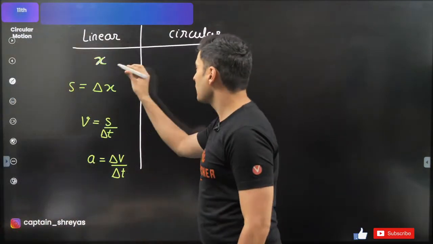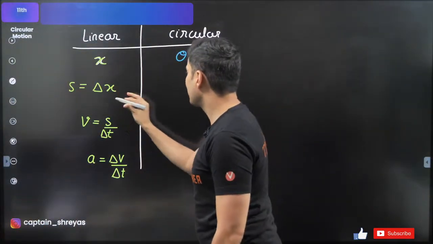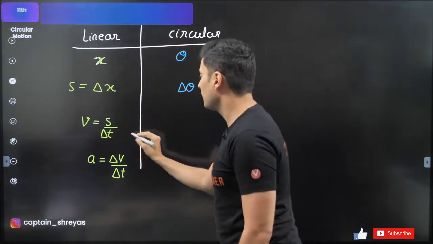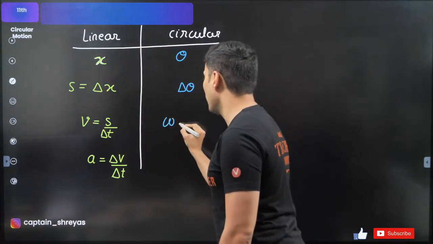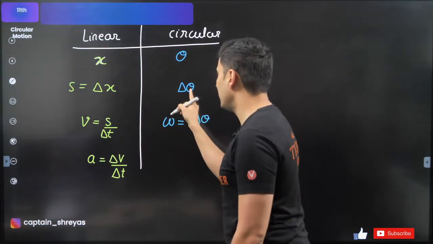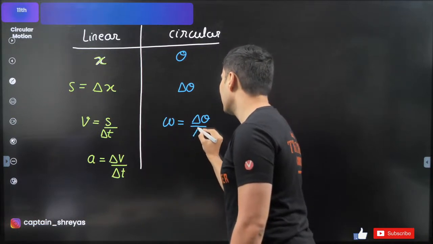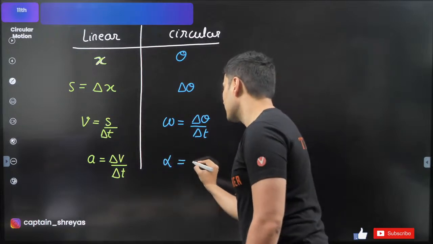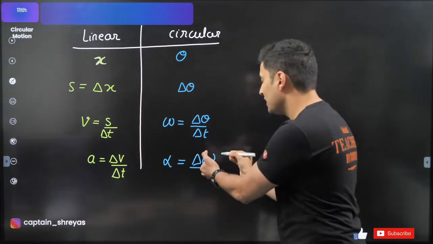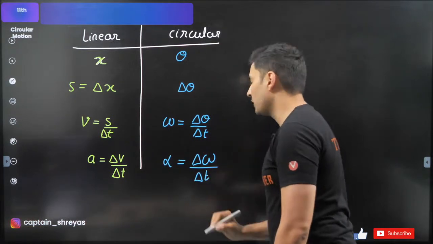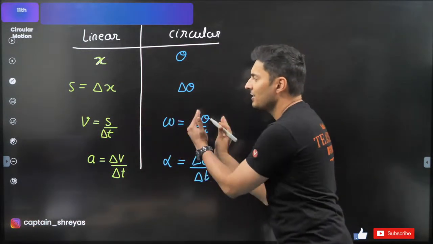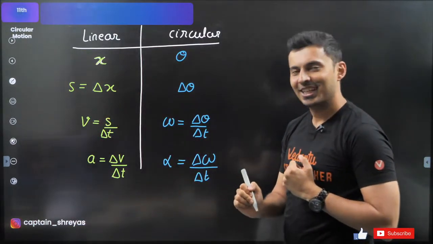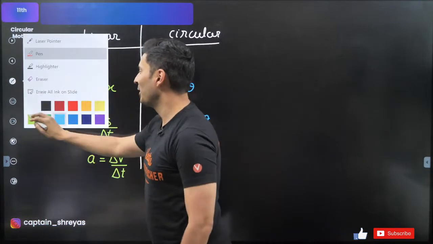Observe, here you have angular position, here change in the angular position is called angular displacement. Instead of velocity, angular velocity, which is angular displacement divided by time. And same thing over here, angular acceleration, which is how much my angular velocity changed upon the time interval. Very similar terms. And guess what? These two are also related to each other in circular motion.